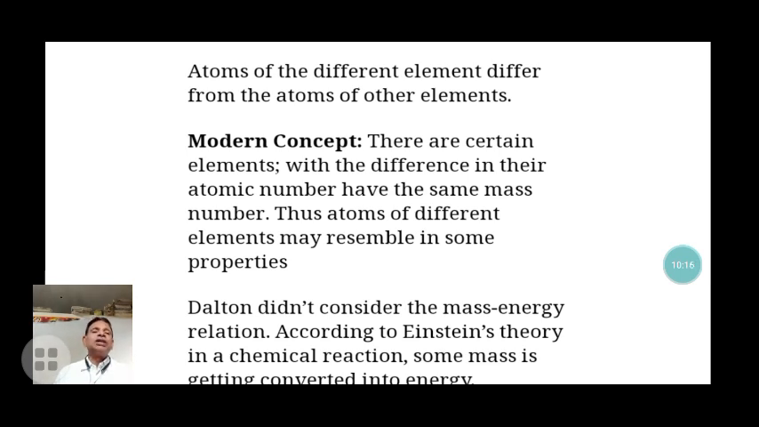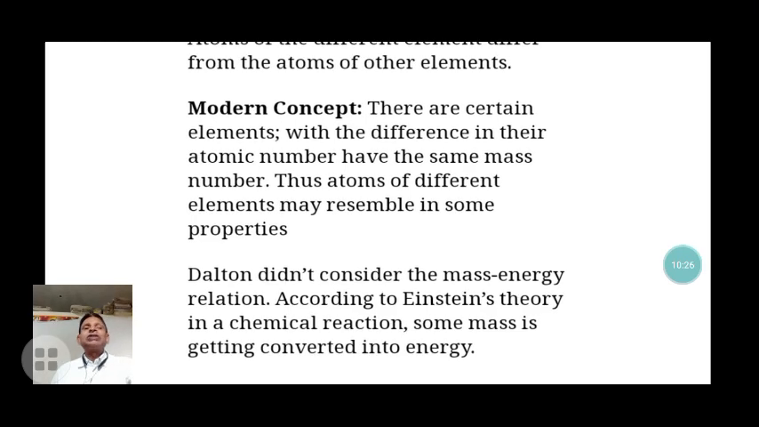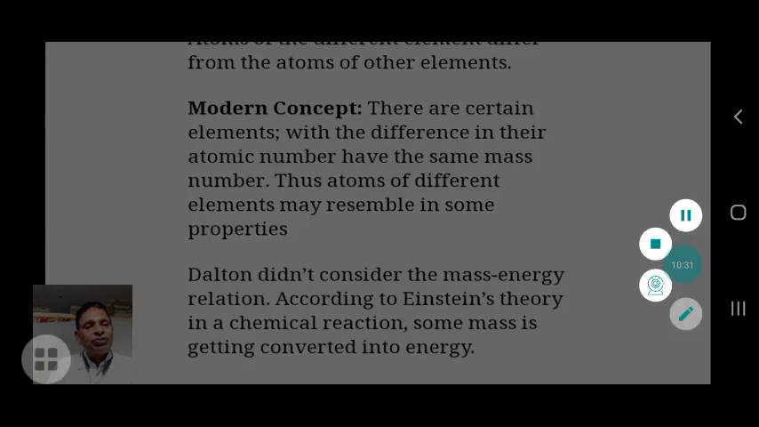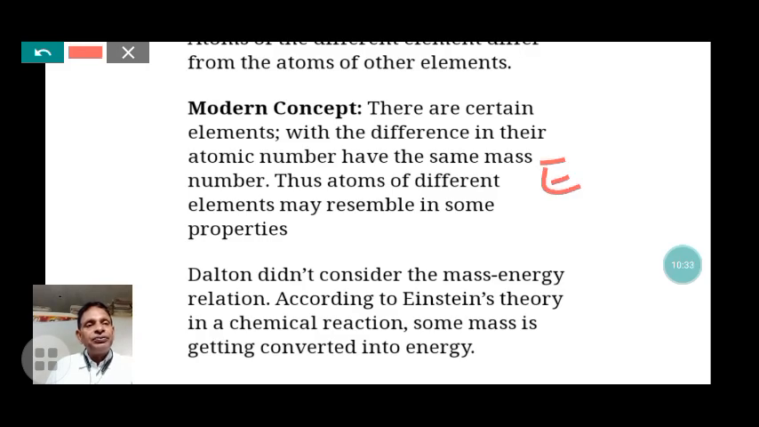Dalton did not consider the mass-energy relation. According to Einstein's theory, in a chemical reaction, some mass is converted into energy. This concept was given by Albert Einstein as E equals mc squared. But in chemical reactions, the conversion of some mass to energy was not explained by Dalton. These are the contradictions of Dalton's atomic theory according to the modern concept of chemistry.